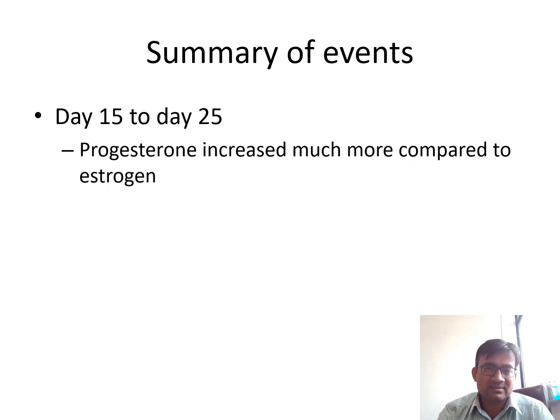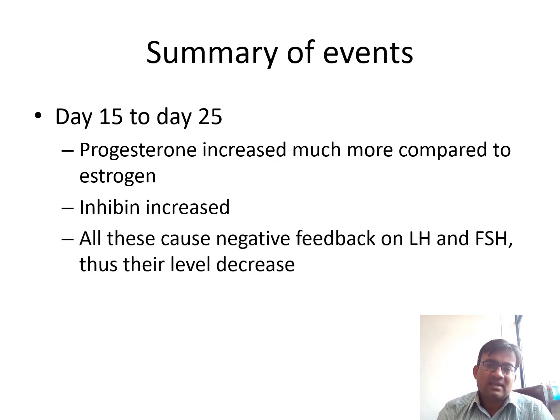Progesterone will increase much more compared to estrogen, because theca cells as well as granulosa cells will produce progesterone, while enzymes responsible for estrogen synthesis will be a little bit less functional. Inhibin is increasing. So all this will cause negative feedback mechanism. Now LH and FSH levels will be low up to the 25th day.